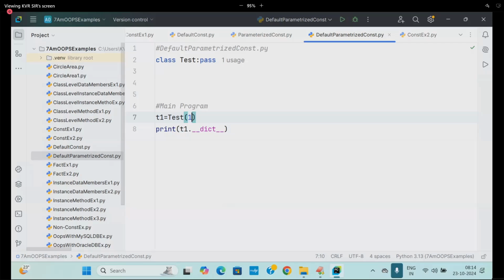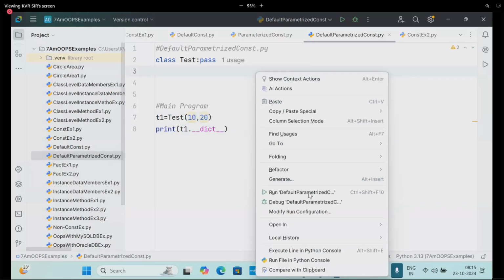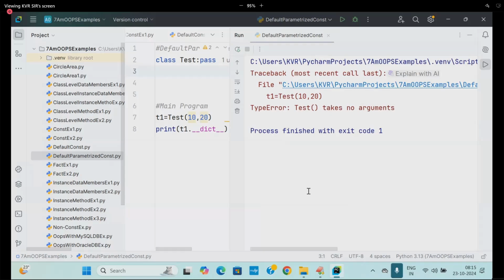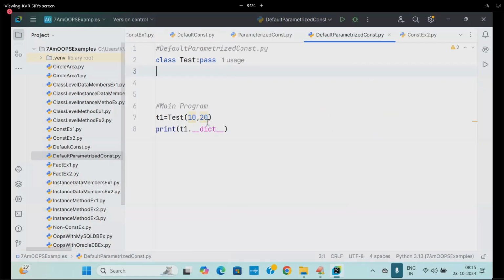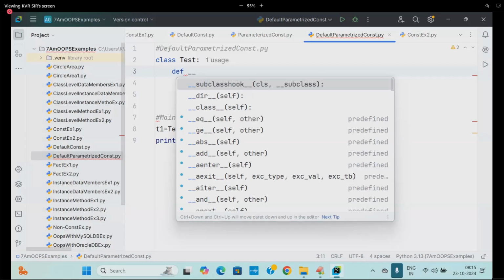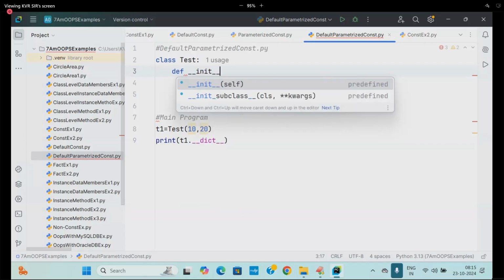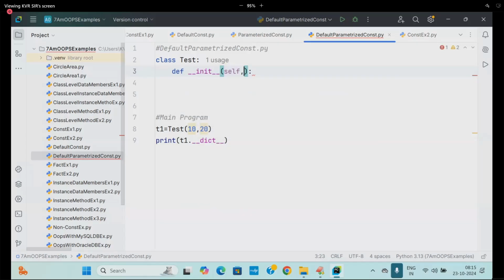Suppose, for example, when I say 10, 20, it is a parameterized constructor. It is mandatory to define, otherwise an error comes. So if this is like that, what should I do? Define the constructor. How do you define? def __init__ self, x, y.